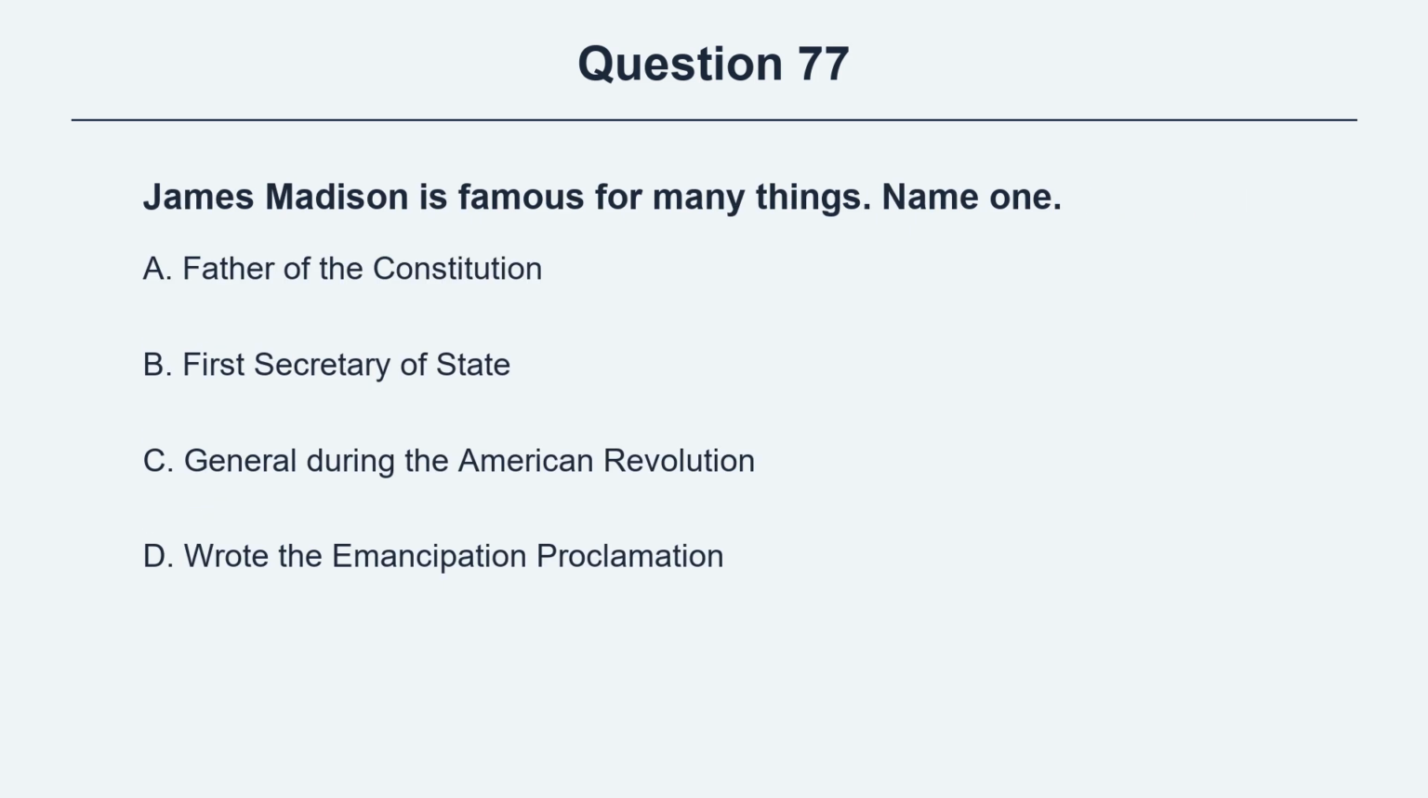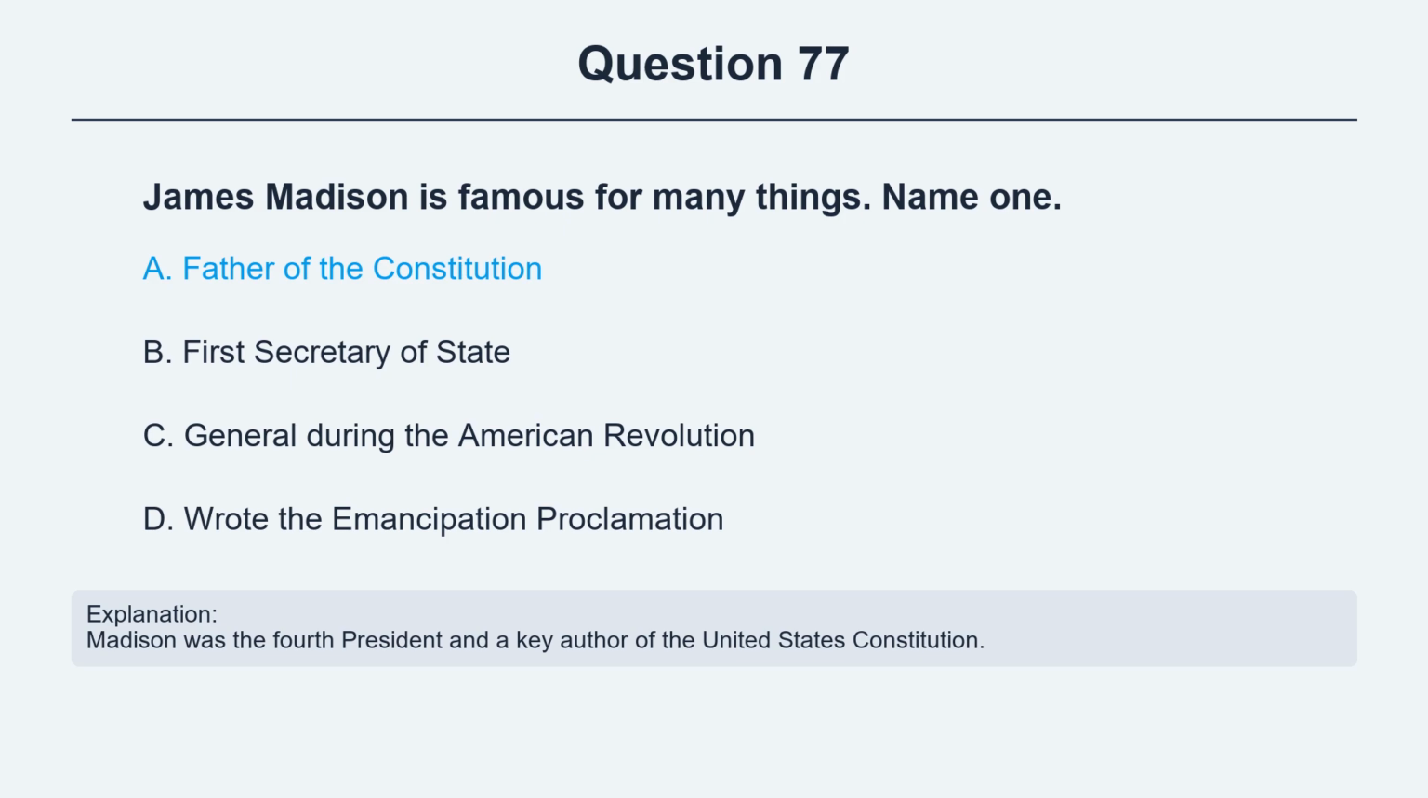Question 77. James Madison is famous for many things. Name one. Option A, Father of the Constitution. Option B, First Secretary of State. Option C, General during the American Revolution. Option D, wrote the Emancipation Proclamation. The correct answer is option A, Father of the Constitution. Explanation. Madison was the 4th president and a key author of the United States Constitution.